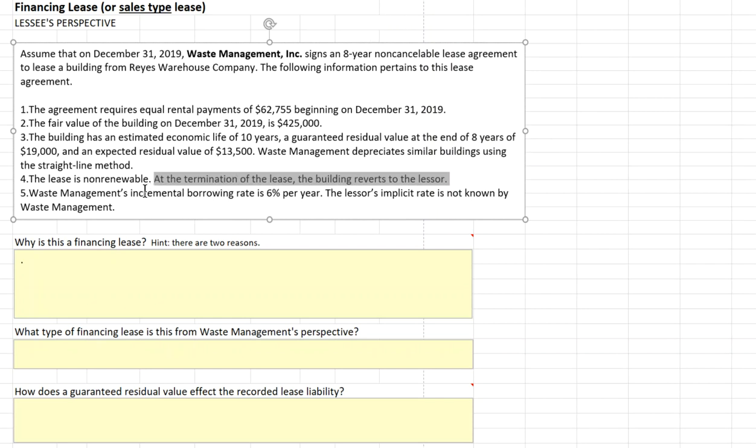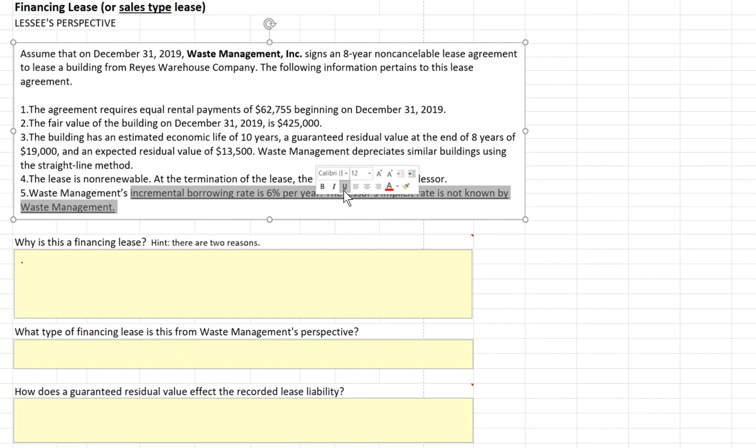Waste Management's incremental borrowing cost is 6% per year. The lessor's implicit rate is not known. We typically use the lessor's implicit rate unless it's not known. And if it's not known, then we go with the incremental borrowing rate of Waste Management, or the lessee.